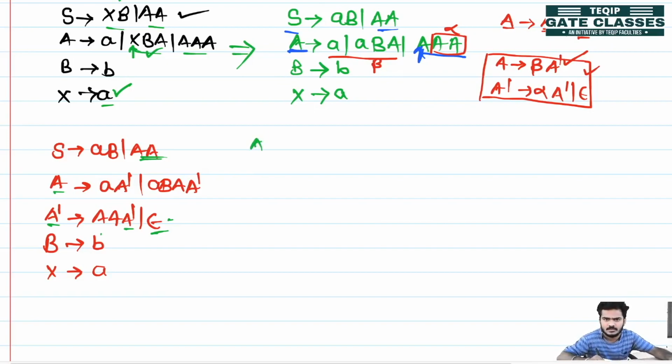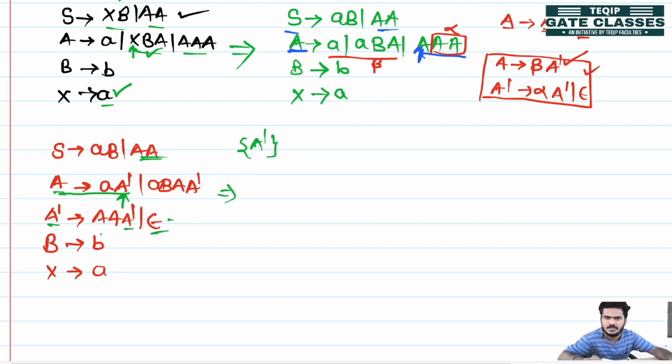Now instead of A dash I will put null, and I will check whether anything else becomes null or not. So A is producing A dash. Suppose I put epsilon here, then it gives me one terminal, that is a, so that is not null. So the only nullable variable is A dash, okay. Wherever the A dash is present, I will write that production with or without that A dash, that is with or without the nullable variable.